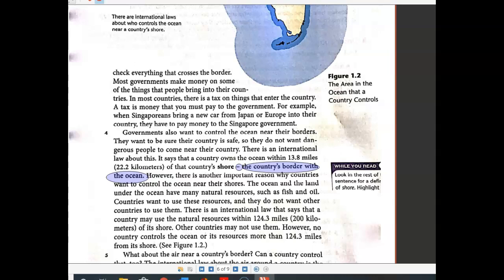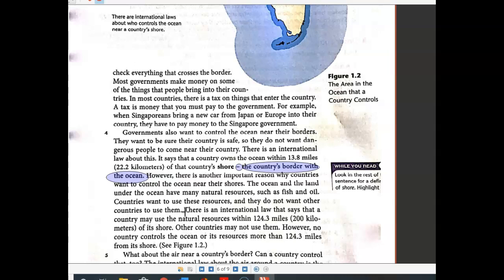However, there is another important reason why countries want to control the ocean near their shores. The ocean and the land under the ocean have many natural resources, such as fish and oil. Hopefully, you can use the words fish and oil to tell us what natural resources means. They are natural things that grow that we can use. Countries want to use these resources, and they do not want other countries to use them.